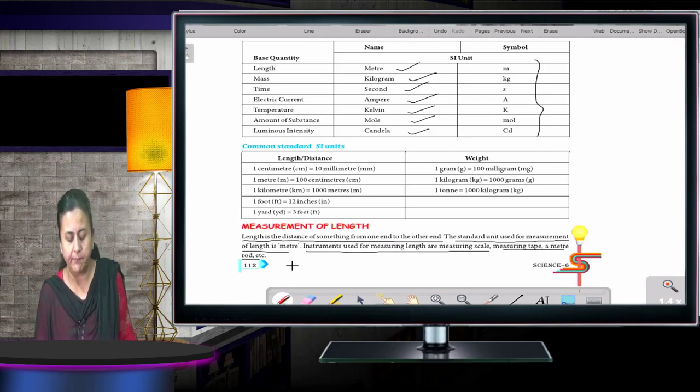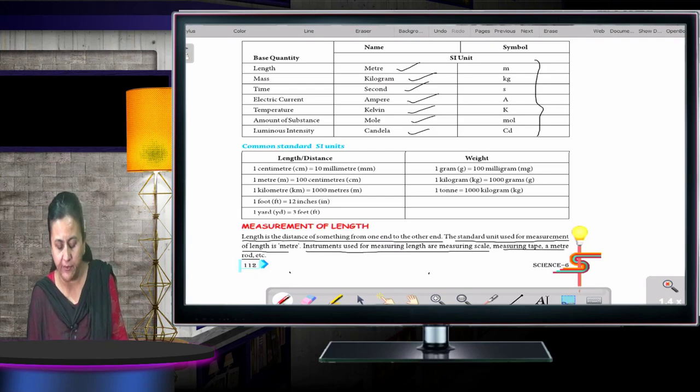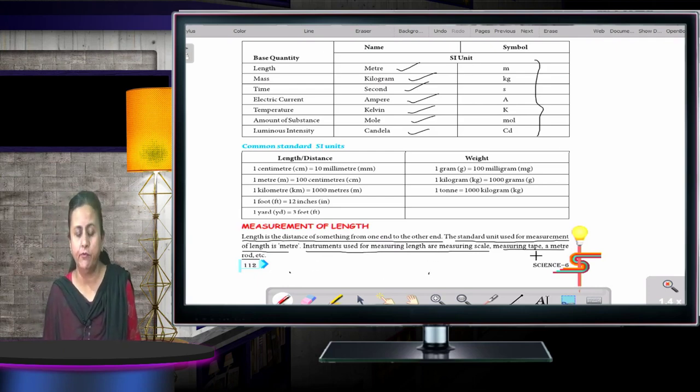So children, suppose these two points are there, and I want to measure. What will I do? I will mark these two and draw a line, and either with the measuring scale or measuring tape or a meter rod, I will measure the length of this line.